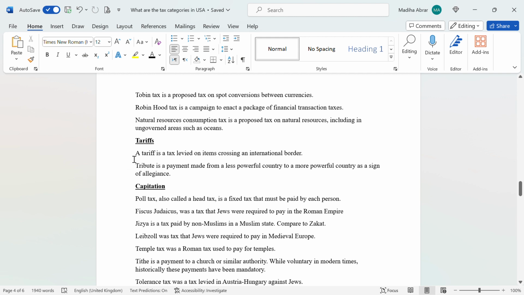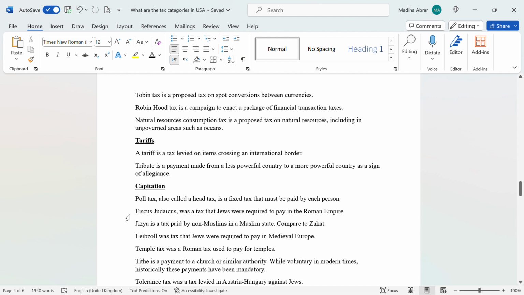Tariffs. A tariff is a tax levied on items crossing an international border. Tribute is a payment made from a less powerful country to a more powerful country as a sign of allegiance. Capitation. Poll tax, also called a head tax, is a fixed tax that must be paid by each person.